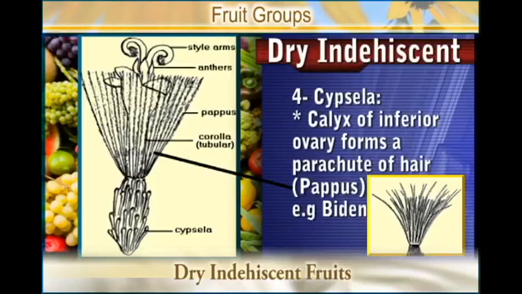This is a type of fruit which we call the cypsela.